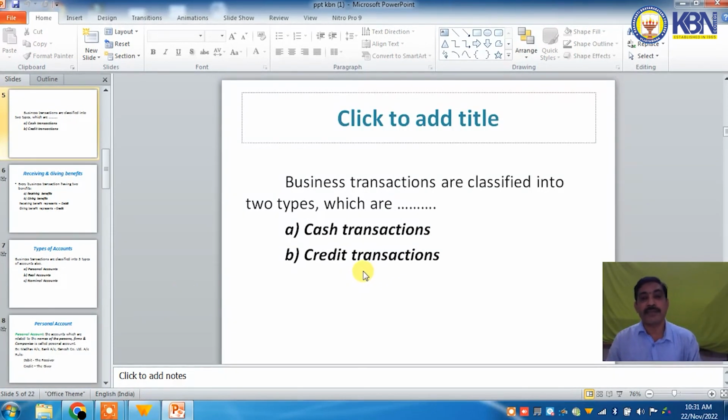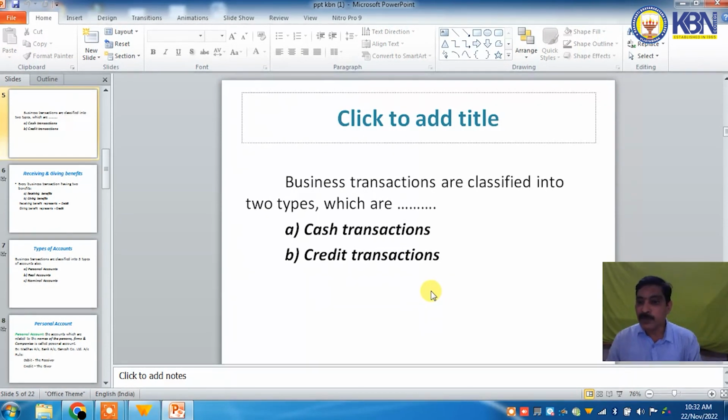Next, business transactions are classified into two types, which are cash transactions and credit transactions. What is a cash transaction? When immediate payment is made, it is called a cash transaction.